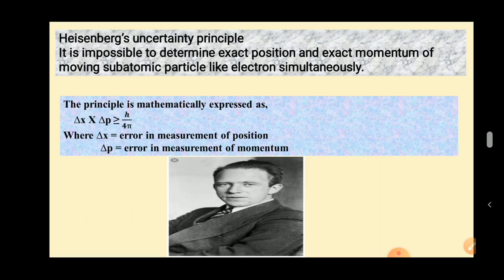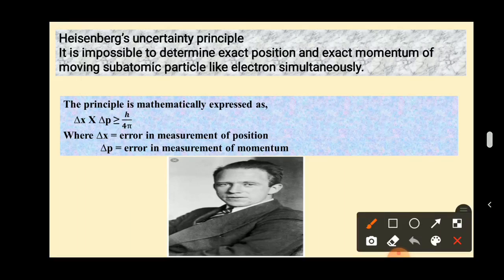Now here he put forth an equation. It is already told that it is not possible to find the exact or actual momentum, so that's why we are using the word error in measurement. Error in measurement of the momentum is given as delta P. You can see the mathematical expression here.